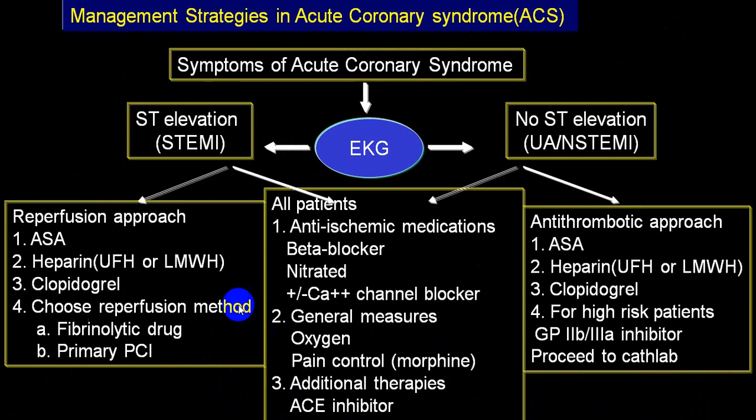During ST elevation, the reperfusion approach includes aspirin, heparin, clopidogrel, fibrinolysis, and primary PCI. In all patients, whether STEMI, non-STEMI or unstable angina: beta blockers, glyceryl trinitrate, CCB, oxygen, morphine, ACE inhibitor, statin, etc. And you can use an antithrombotic approach like aspirin, heparin, clopidogrel, or you can use GP2B3A inhibitors, and you can proceed to what we call primary PCI.